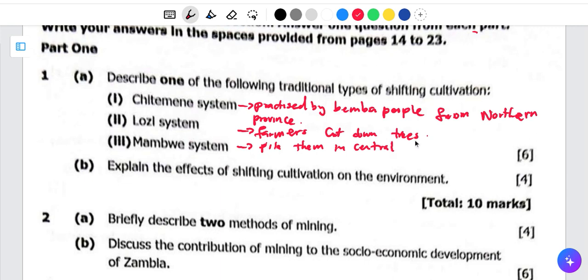Once they peel them in the central area, they are going to burn them after they dry up. The reason why they are cutting down the trees, drying them and then burning them is that they want the ashes to act as fertilizer. So here we are going to say the ashes act as fertilizer.